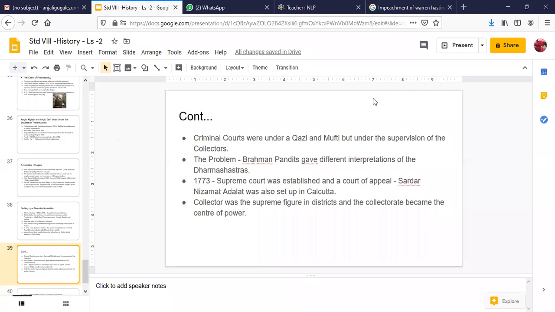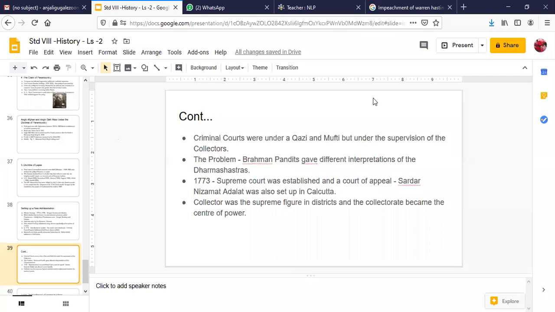So here one problem was there. The problem was that the Brahmin Pandits gave different interpretations of the Dharma Shastras when they were interpreting the British laws in the civil courts. Any doubt here?